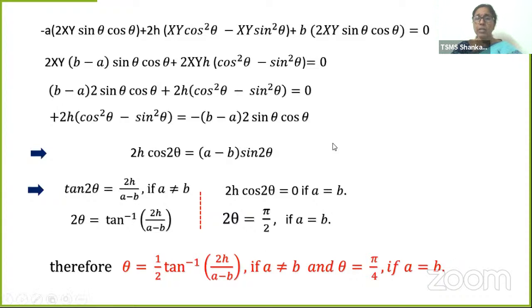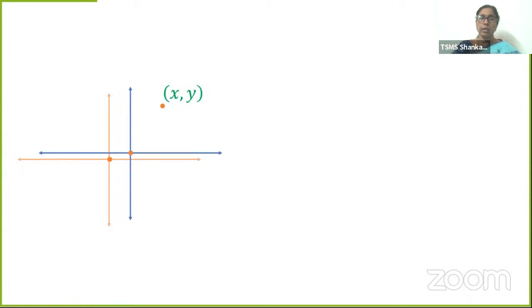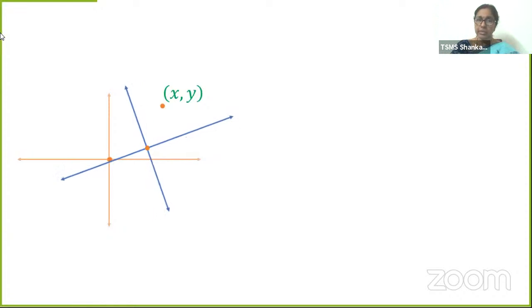Now, so far we have learnt about only rotation. In an earlier class, we have learnt about translation. Now let's see what is translation cum rotation. Rotation cum translation. Are both taking place? Let's see. These are coordinate axes which you are familiar with. A point, coordinates are x, y. Then what are we doing? We are translating, that means shifting the origin. At the same time, we are also rotating it.